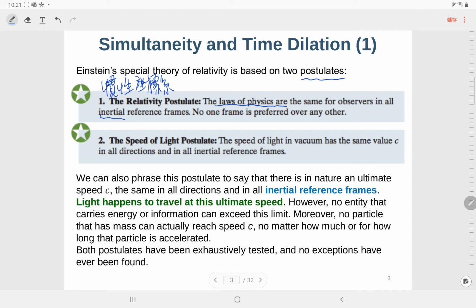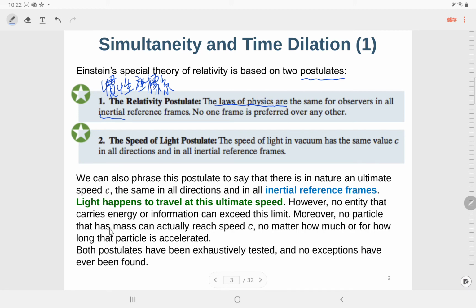So we can also phrase this postulate to say that there is in nature an ultimate speed c, the same in all directions and in all inertial reference frames. Light happens to travel at this ultimate speed. However, no entity that carries energy or information can exceed this limit.